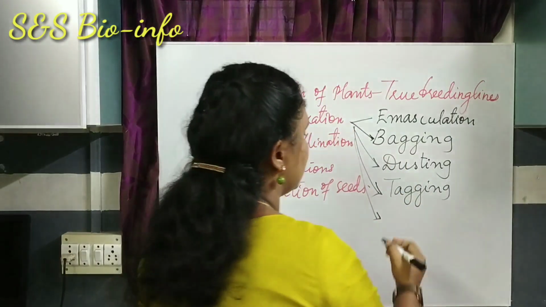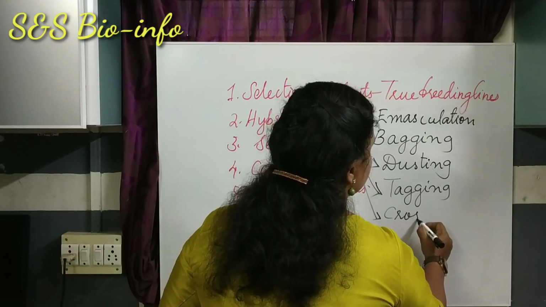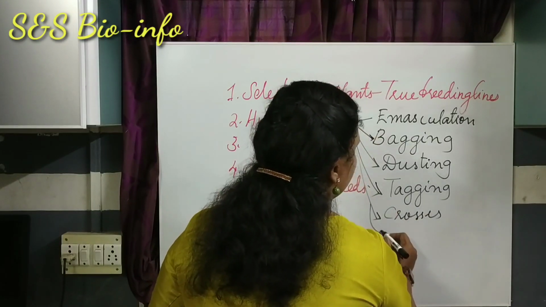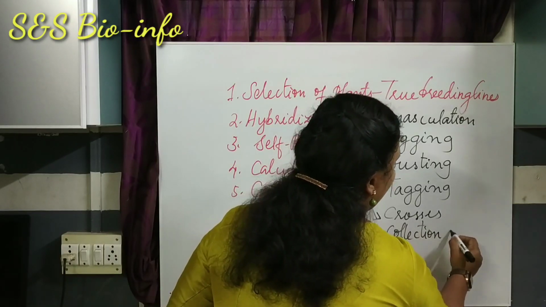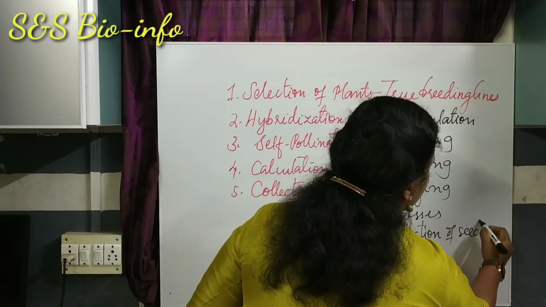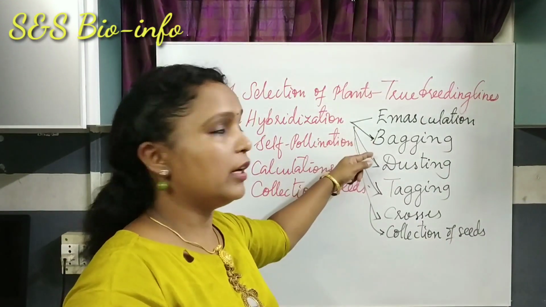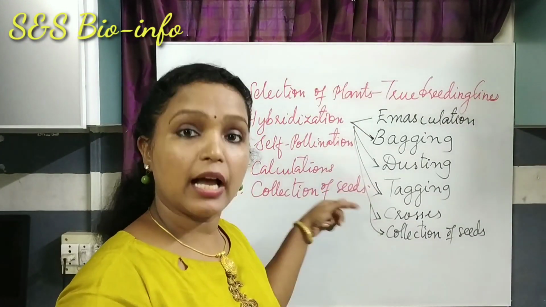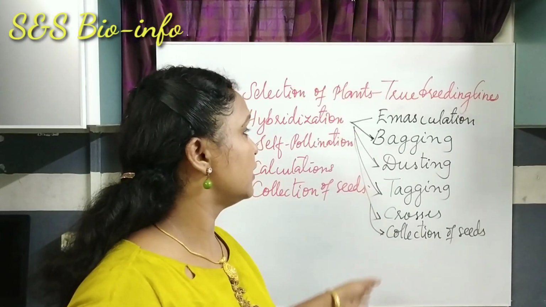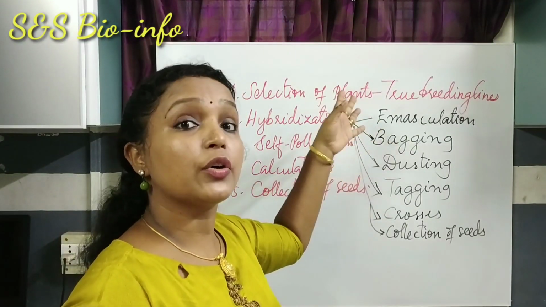Fifth one, crosses. Finally, collection of seeds. Emasculation, bagging, dusting, tagging, crosses and collection of the seeds were the steps involved in cross-pollination.